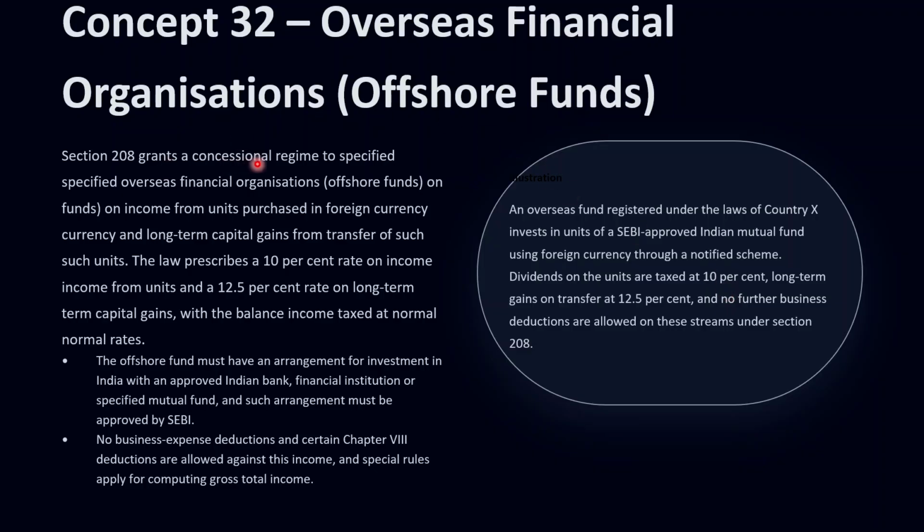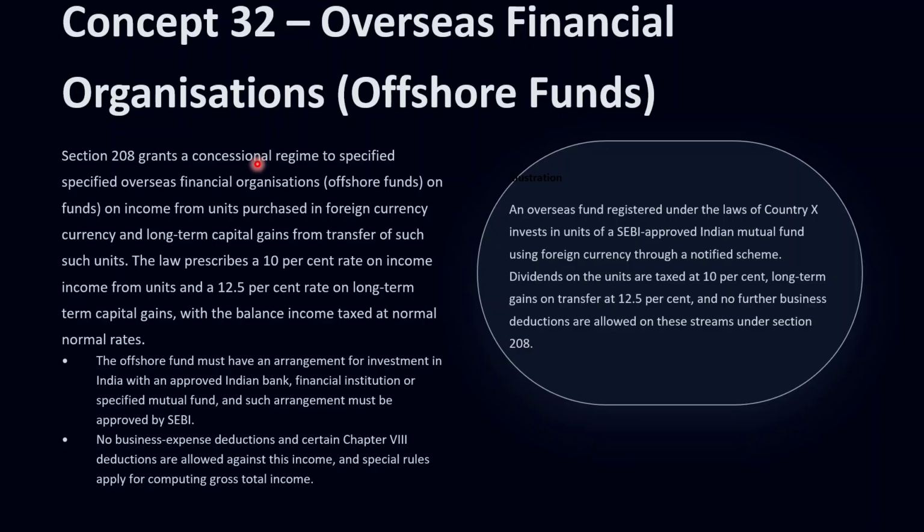Section 208 applies to an overseas financial organization that invests in India in units of specified schemes or mutual funds using foreign currency. Here the word foreign currency is very important, and the investment should be through an arrangement approved by SEBI or the Indian bank or the financial institution.